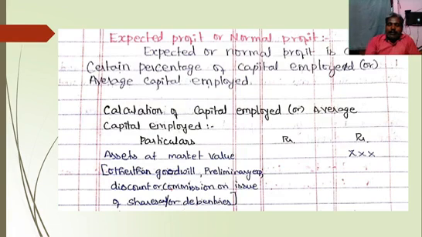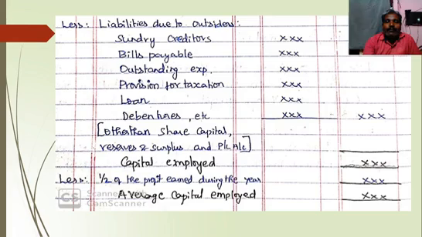From assets at market value, we should deduct something. That means liabilities due to outsiders. So less liabilities due to outsiders. What are all the liabilities due to outsiders? Like sundry creditors, bills payable, outstanding expenses, provision for taxation, loan, debentures, etc. Other than share capital, reserves and surplus and the profit and loss account.